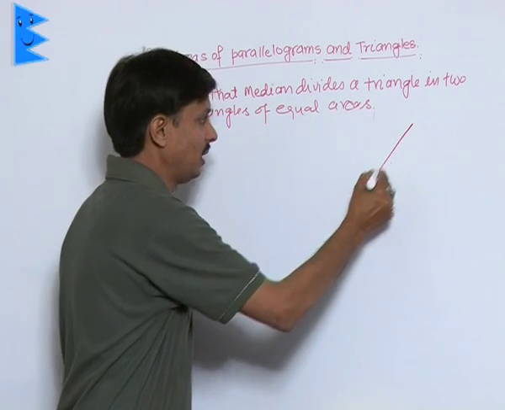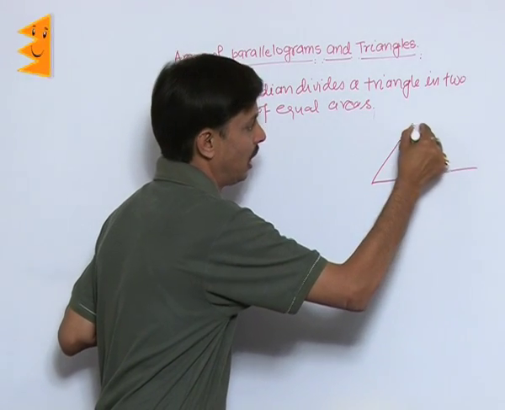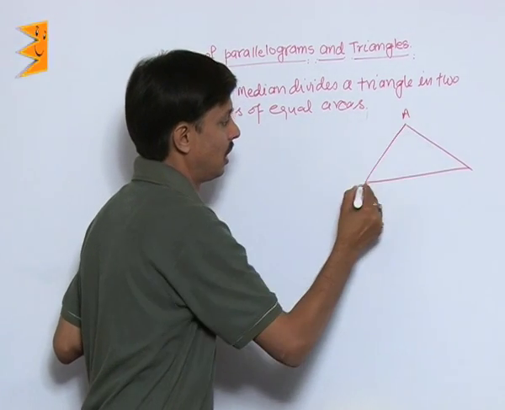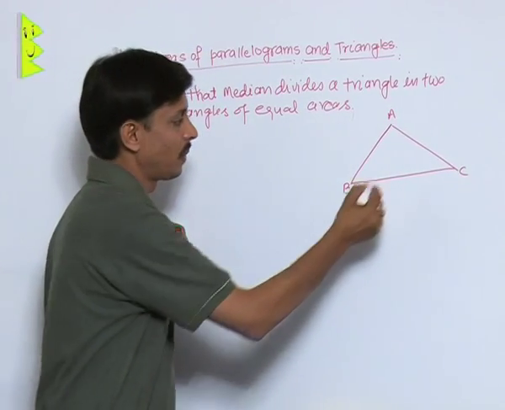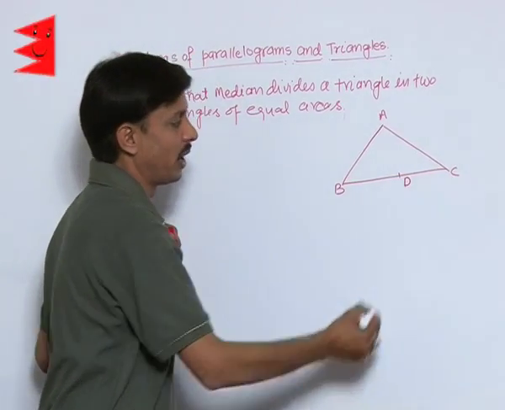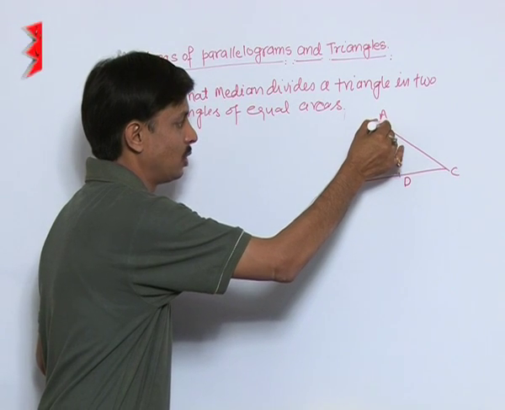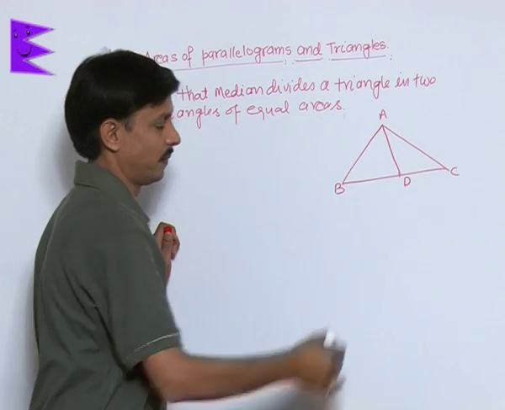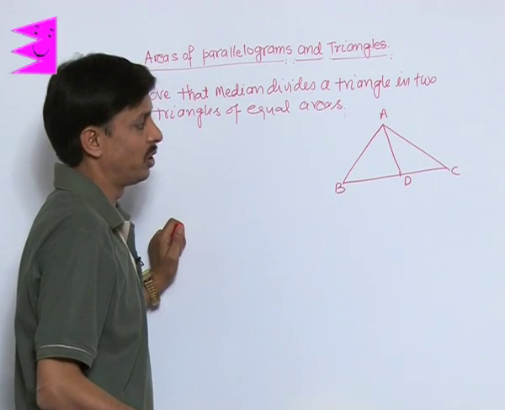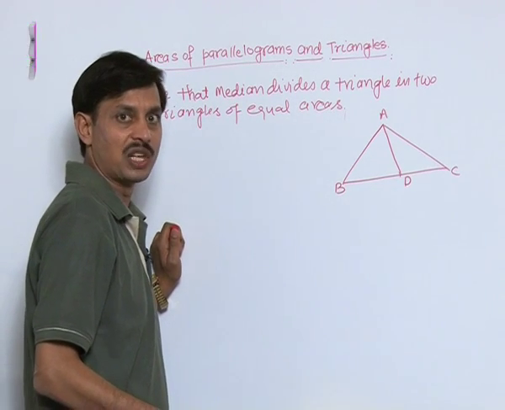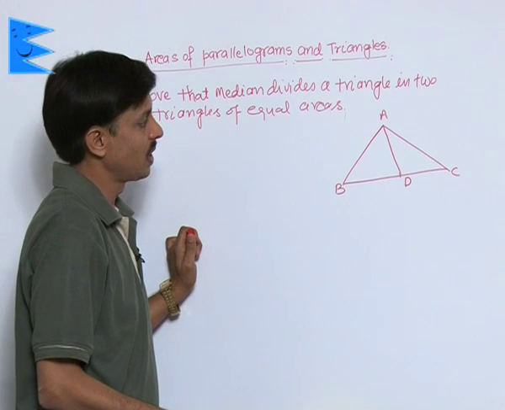There is a triangle, you can label the triangle as ABC. ABC is a triangle, D is the midpoint of BC, and when I join A to D, AD becomes the median. A line segment joining the vertex to the midpoint of the opposite side is known as the median.